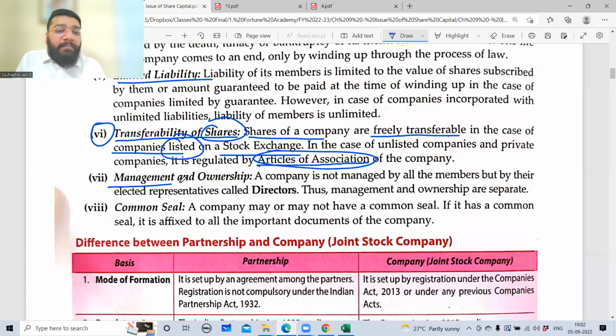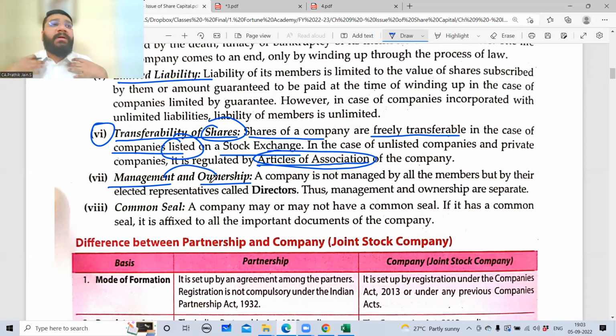Second, we agreed that management of the business, that is the company, is different from the ownership of the company. The person who is managing the business is a different person, and the person who is the owner is a different person. Only a few people can be common. For example, the managing director. In the case of Reliance Limited, Sir Mukesh Ambani is the managing director, who is a management person, and also is a shareholder. So in a few cases there will be an overlap between management and ownership. Otherwise, management is separate, ownership is separate.